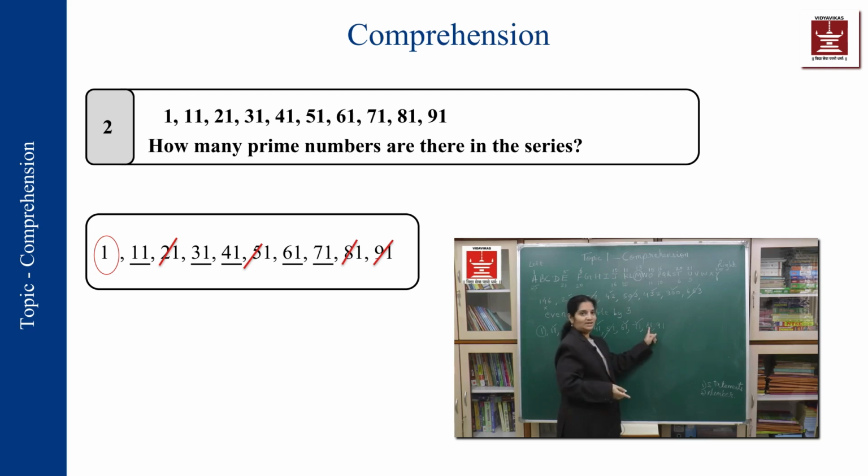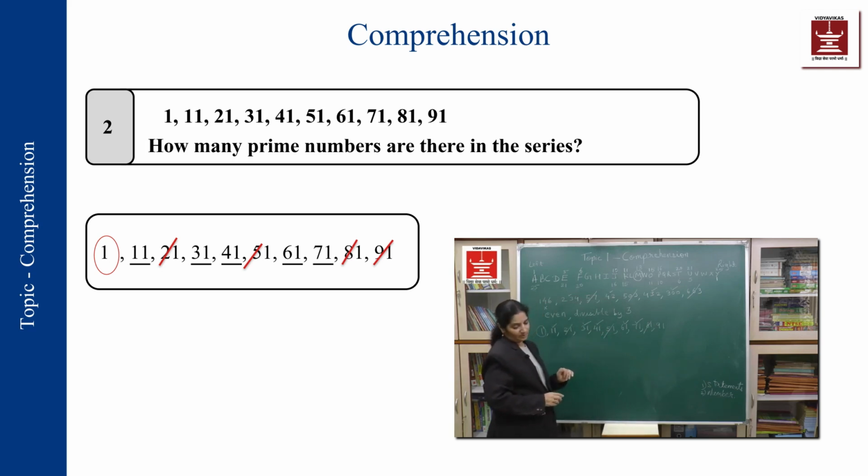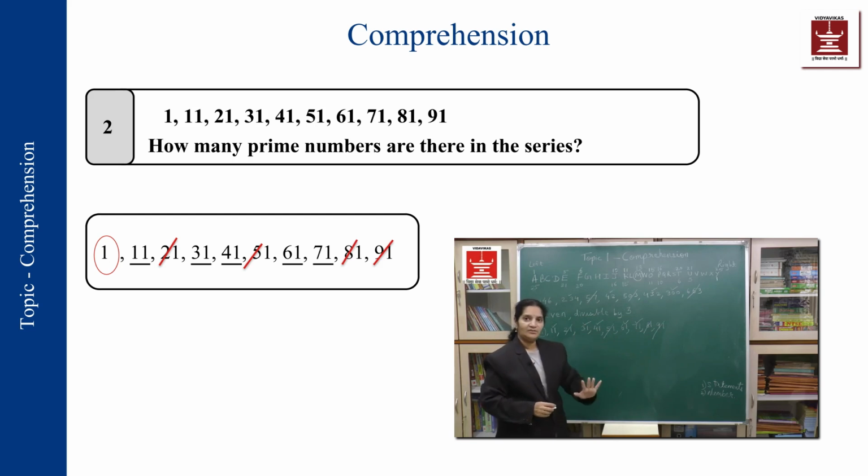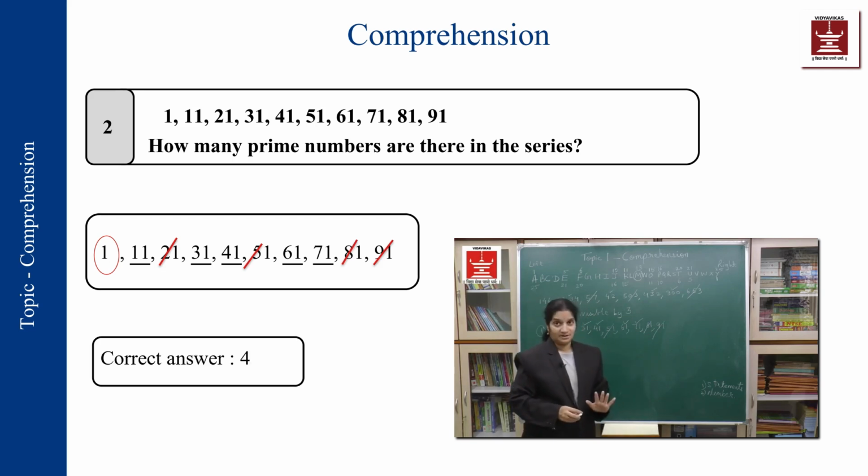81, 8 plus 1 is 9. So it is not a prime number. It occurs in 3's table also. It occurs in 9's table also. Okay. So it is not a prime number. 91 also is not a prime number because you will see that it is divisible by 7. So in total 1, 2, 3, 4 and 5. In the entire series you had only 5 numbers which are prime numbers.